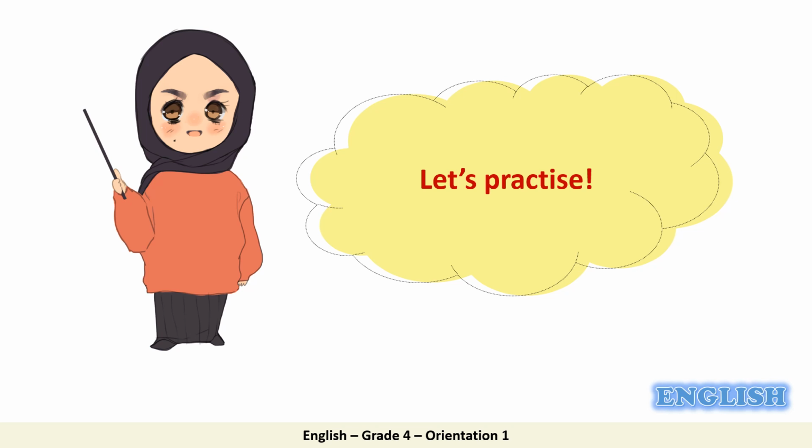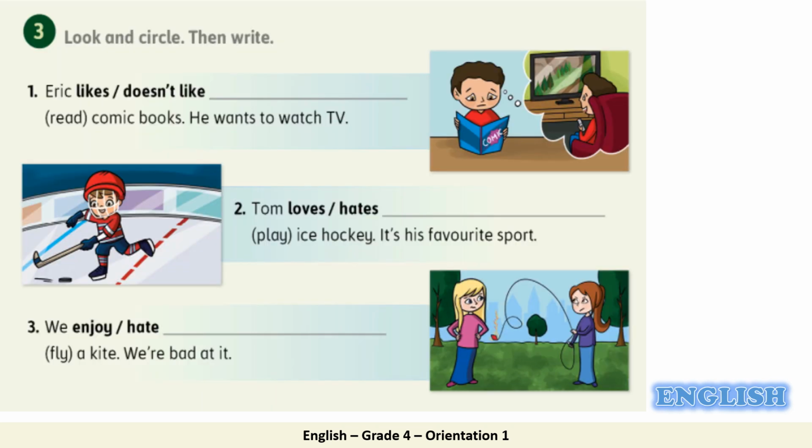Let's practice this rule. In this activity, you are going to look and circle, then write. Let's do number 1 together. Number 1, Eric. Look at the picture. Eric likes or doesn't like. What do you think? That's correct.